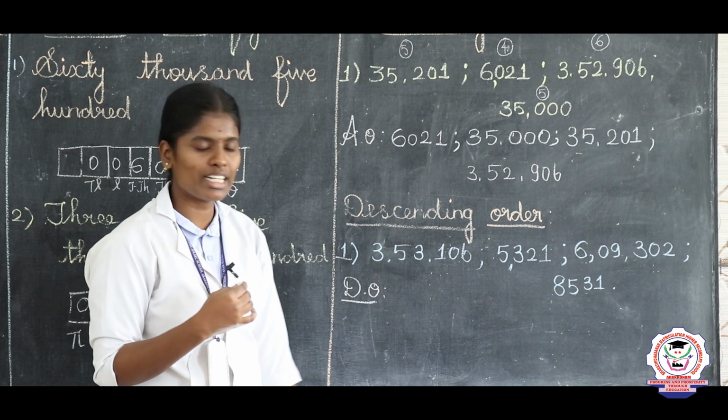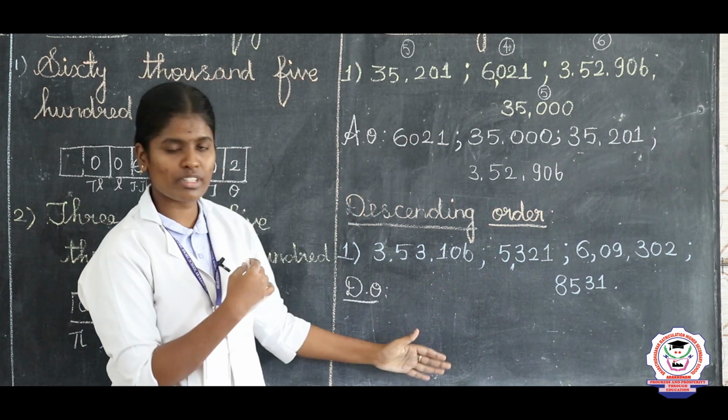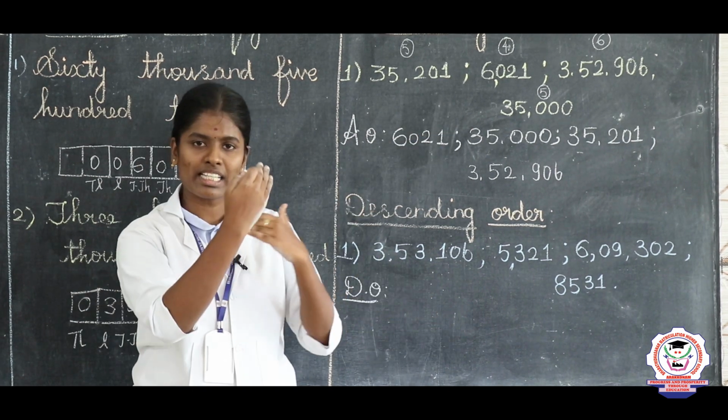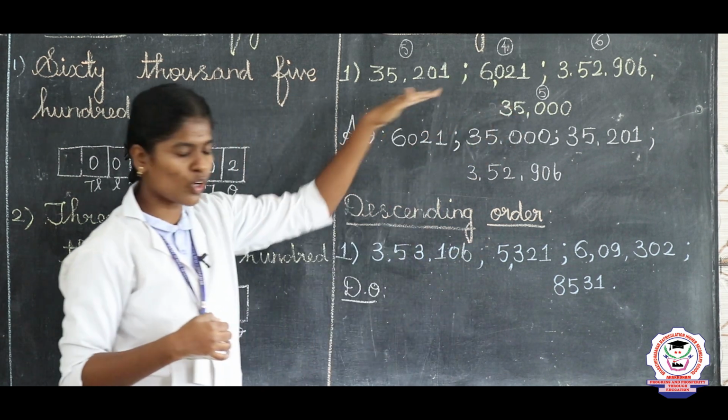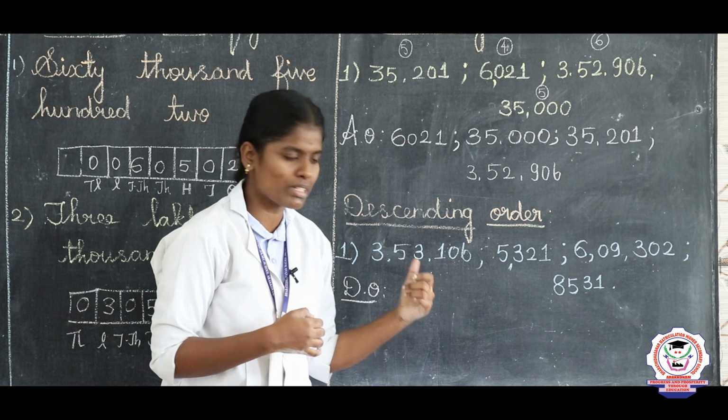Next we are going to see the descending order. Ascending order's opposite is descending order, when we are arranging the numbers big to small. So now you compare, likewise compare all the numbers, then you should write the numbers.